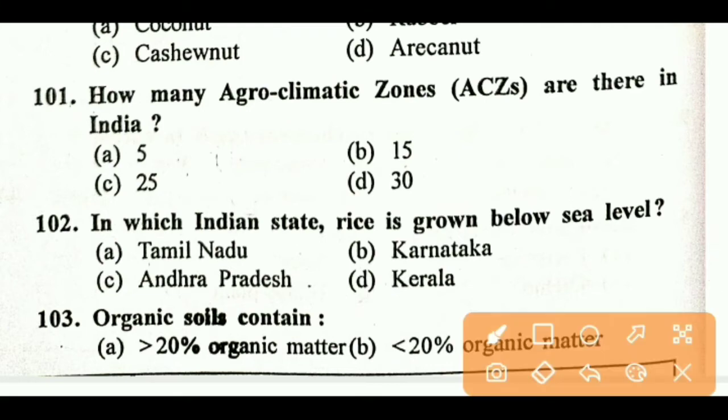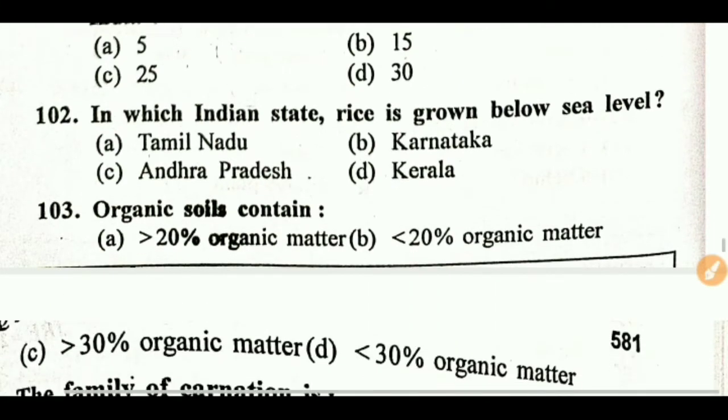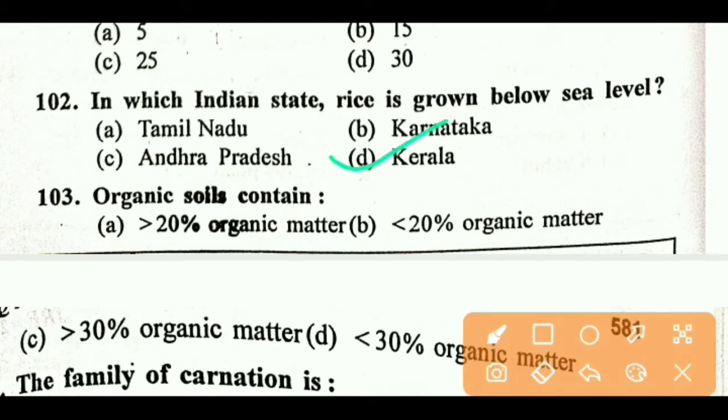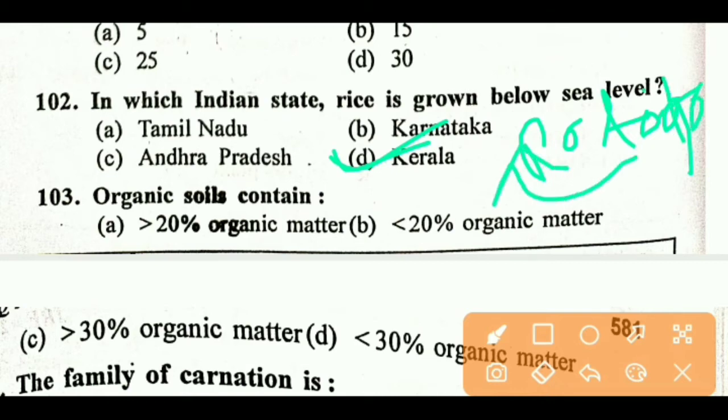Next question, in which Indian state is rice grown below sea level, right answer is D, Kerala. And potato is not growing in Kerala also.